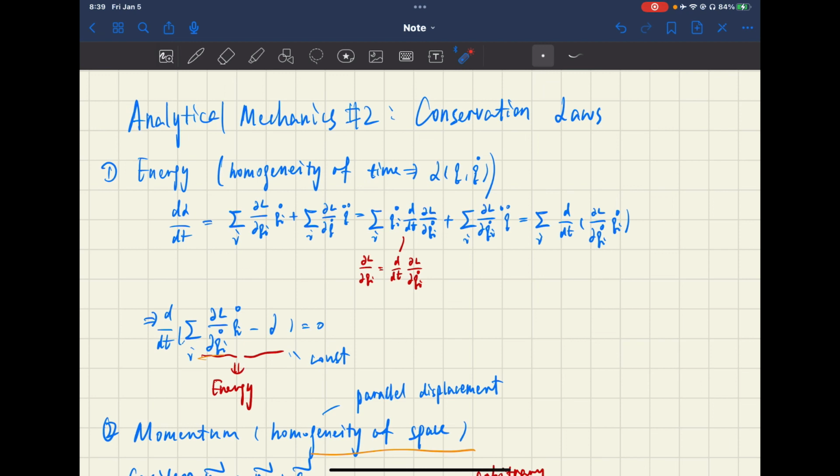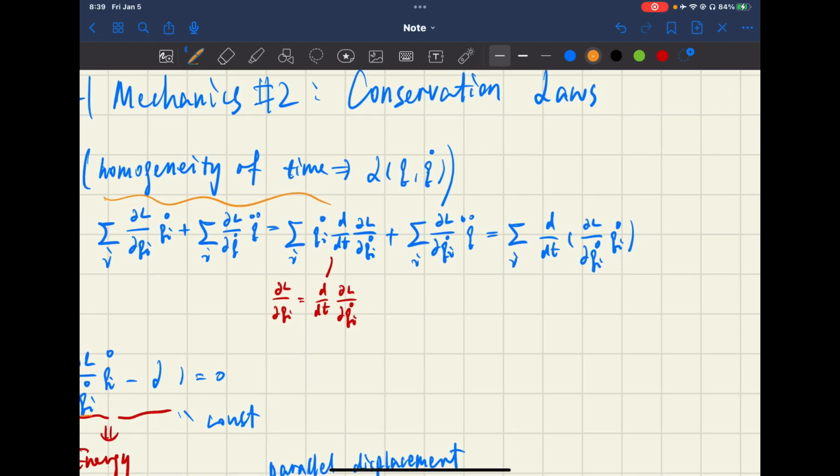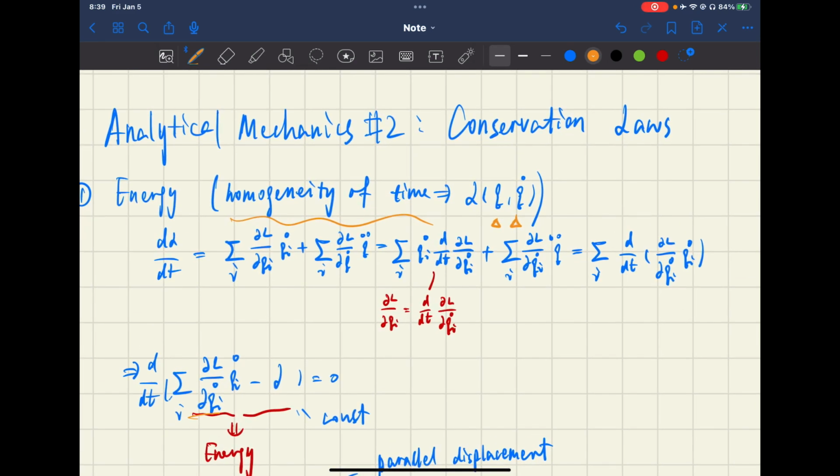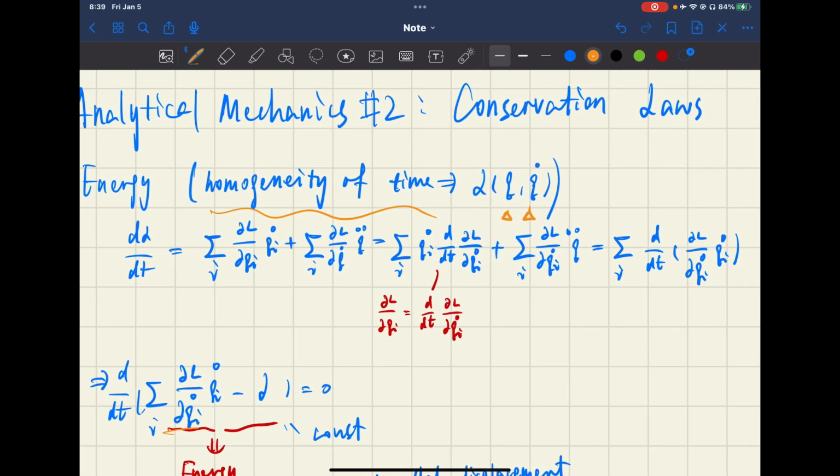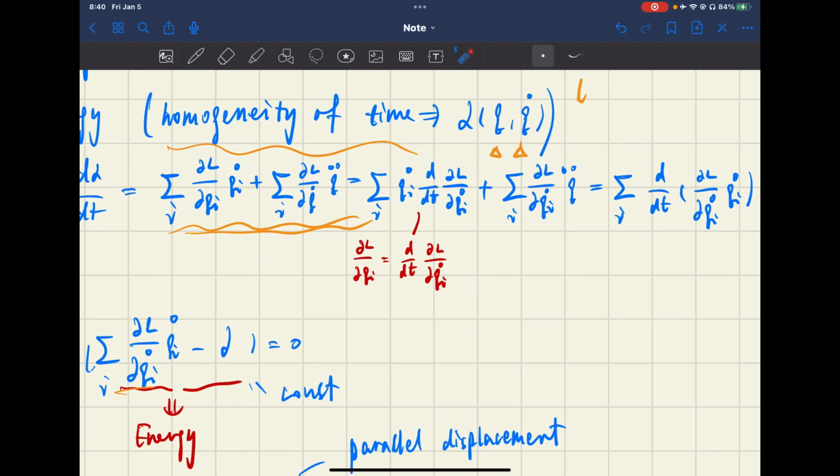So we can infer that the Lagrange function of the system does not explicitly include time, meaning it will only explicitly include generalized coordinates and generalized velocity. So we can take the derivative of the Lagrange function over time. We will only get these two terms because time is not explicitly included in the Lagrange function, and after taking the derivative, we can get this, and then we will write it using the Lagrange equation here.